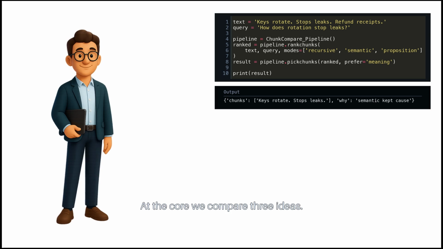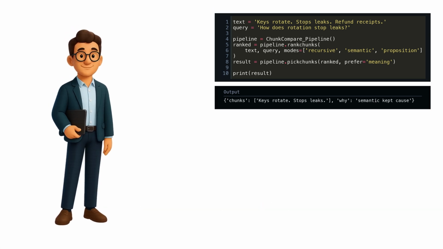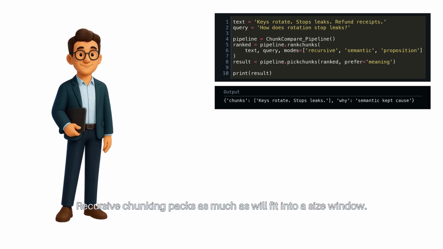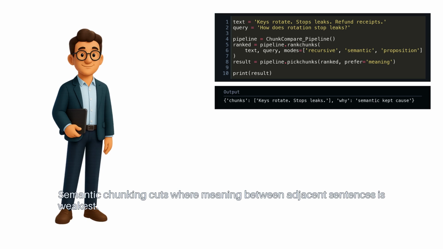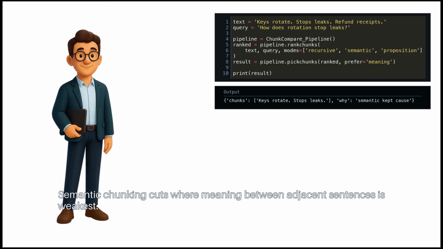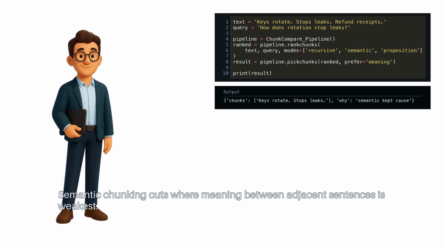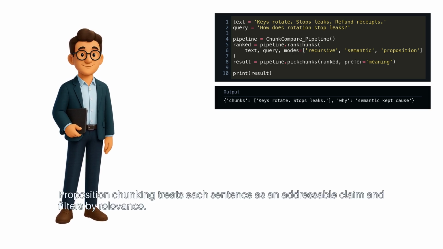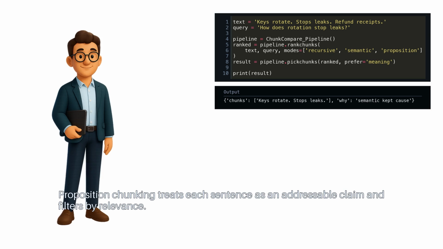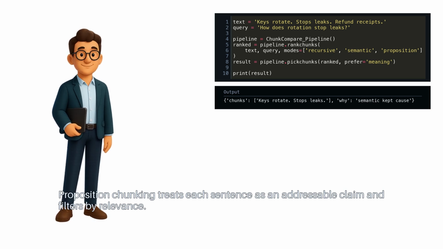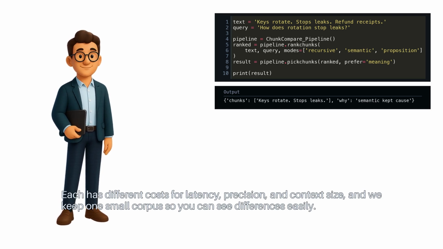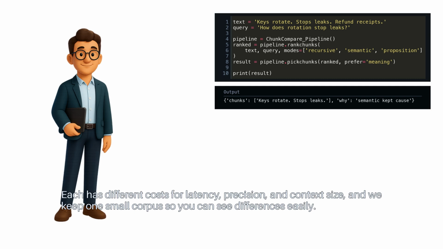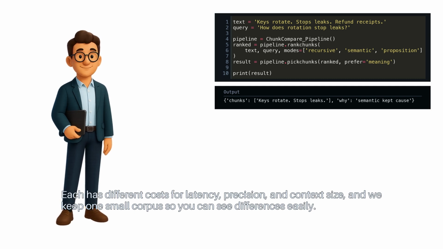At the core, we compare three ideas. Recursive chunking packs as much as will fit into a size window. Semantic chunking cuts where meaning between adjacent sentences is weakest. Proposition chunking treats each sentence as an addressable claim and filters by relevance. Each has different costs for latency, precision, and context size, and we keep one small corpus so you can see